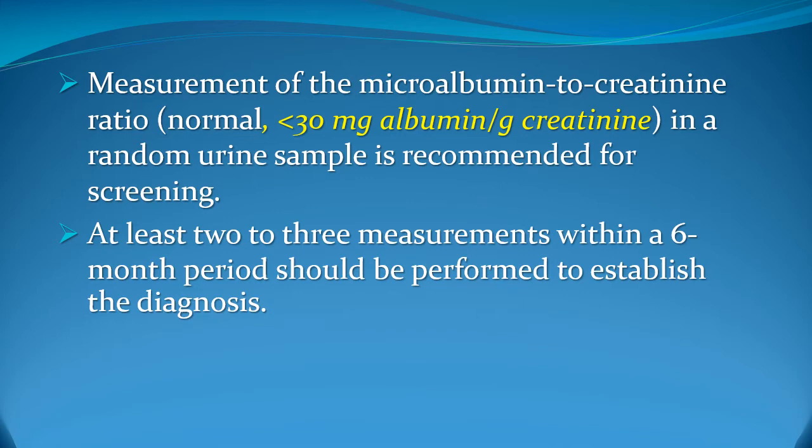We no longer use the old-fashioned test of 24-hour protein in a collected urine sample. We no longer collect the urine volume over 24 hours. It is just one randomly collected urine sample, and we ask for the albumin creatinine ratio in urine, and the normal figure should be less than 30.